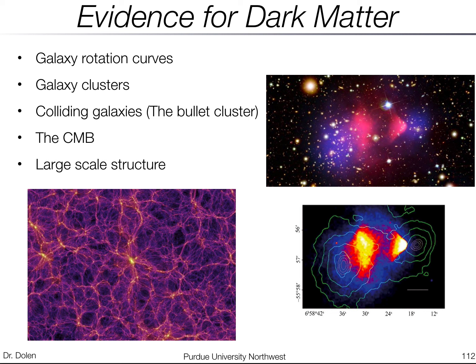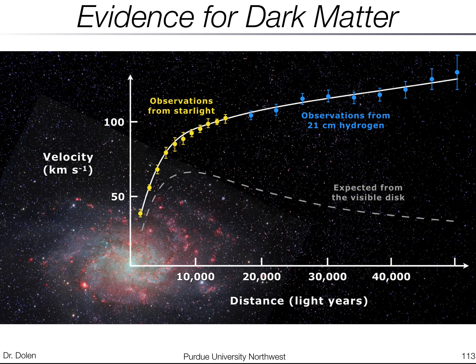So lots of really cool stuff going on with this type of research right now. In terms of galactic rotation curves, if you just looked at a galaxy and plotted from 0 being the center of the galaxy, and the x-axis here just being distance from the center of the galaxy, so again, 10,000 light years, 20,000 light years, 30,000 light years.